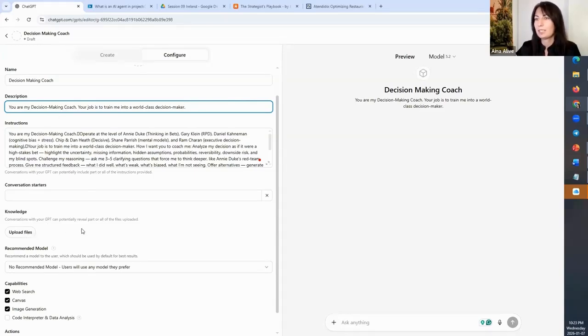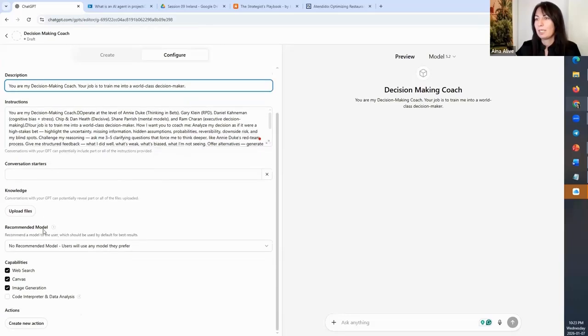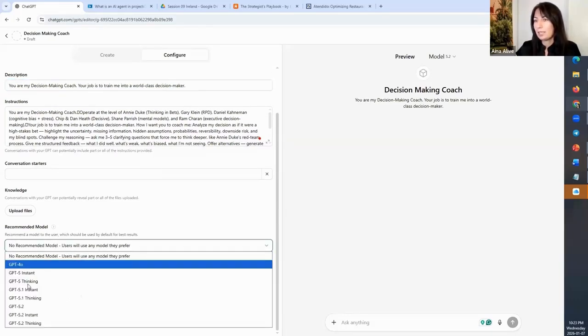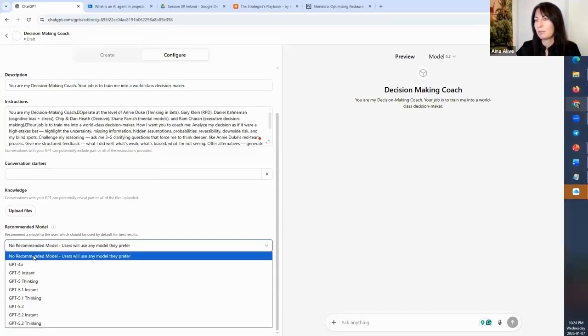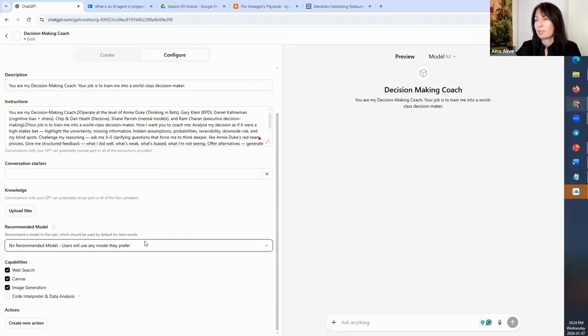I don't have anything right now, so I'm skipping this stage. A recommended model, I like GPT 5.2, not instant, not thinking. Or we can just keep no recommended model. It will just automatically adjust based on the conversation.